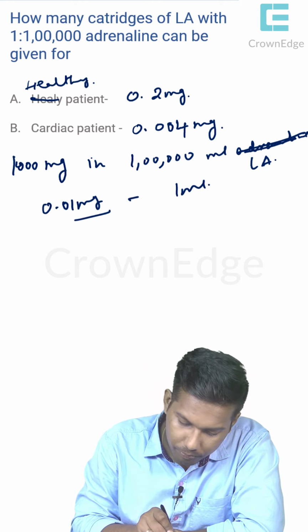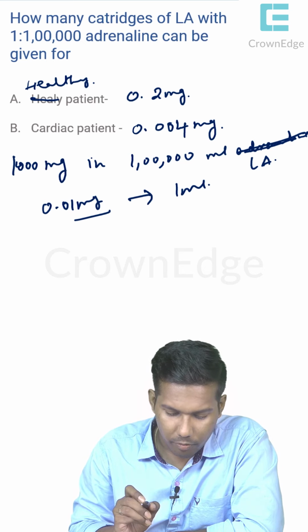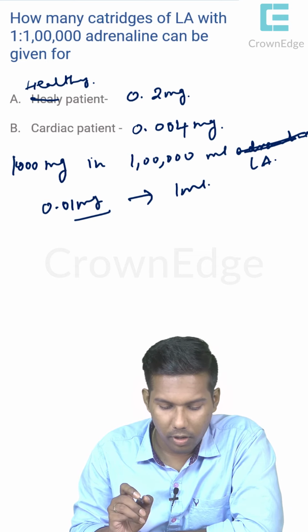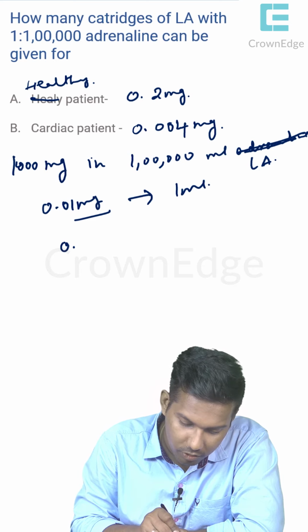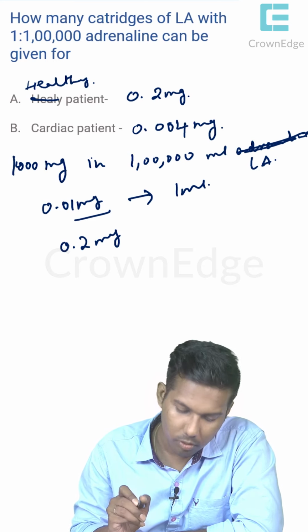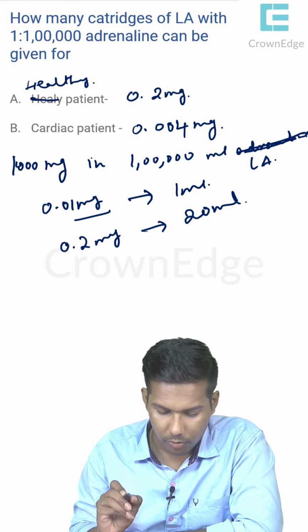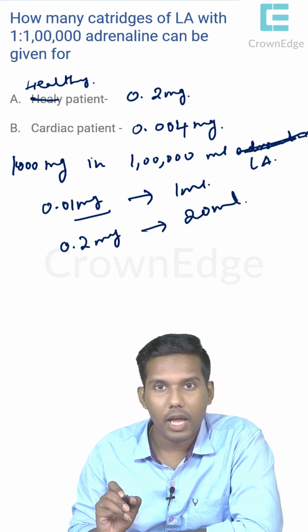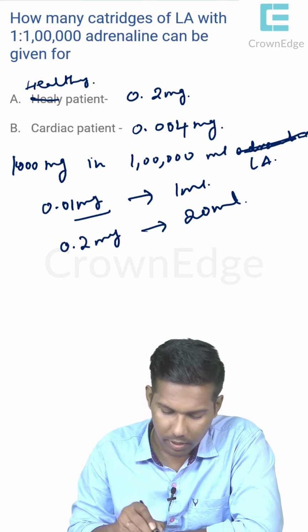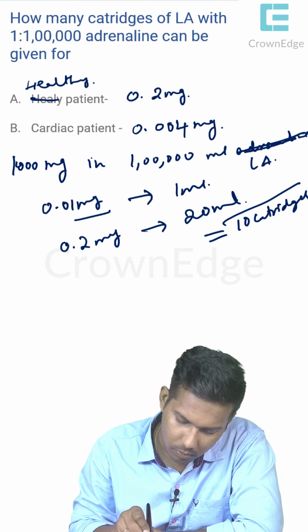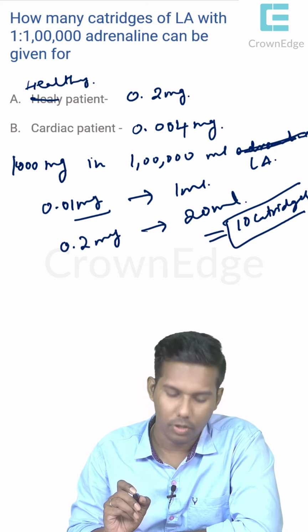Okay, so basically 1 ml contains 0.01 mg of 1:1 lakh adrenaline. Okay, so you know what is a safe dose in a healthy patient. Now see what is a safe dose in a healthy patient? 0.2 mg. Okay, so how much ml can be given? 20 ml. Okay, so 20 ml equal to how many cartridges? It will be 10 cartridges, because each cartridge contains 2 ml.